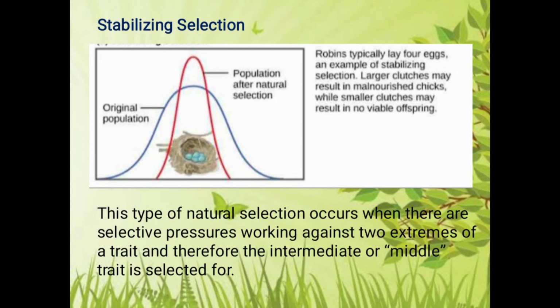For example, robins typically lay 4 eggs, and among these, some are larger clutches, and the larger clutches may result in malnourished chicks, and that eventually leads to the death of those chicks. Then some are smaller clutches, which may result in no viable offspring. Only the intermediate or middle clutches survive.